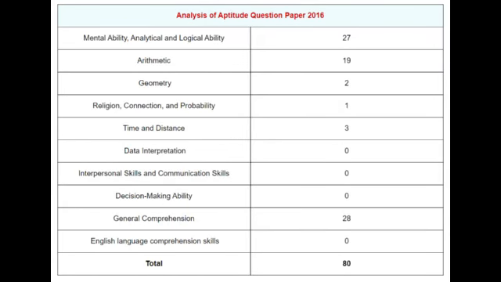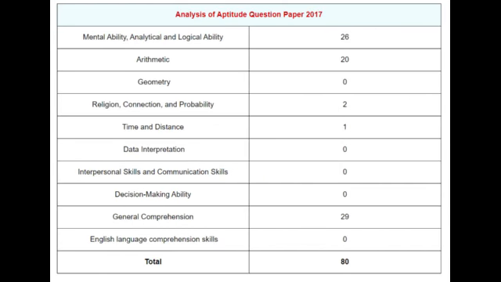So paper 2016 question paper, mental ability 27 questions, arithmetic 19, geometry 2, reasoning connection only 1 question asked, time and distance 3, there's no question asked in data interpretation, interpersonal skills and decision making ability, general comprehension 28, and again there's no question asked in English language comprehension skills, total 80 questions.